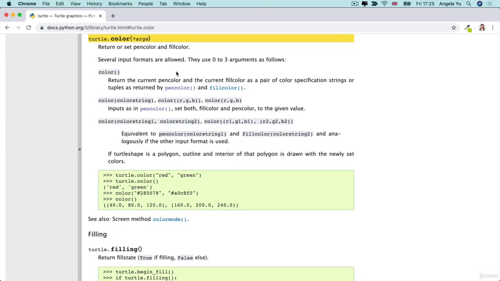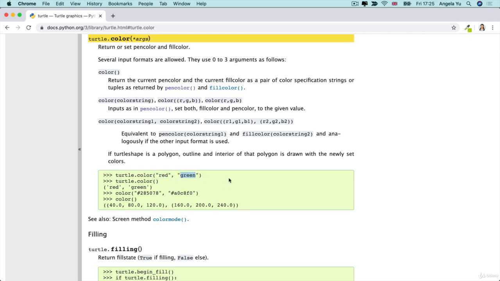Well, if we look at this color method, you can see that you can either use it to set the pen color and fill color, or it will return the pen color and fill color. So when it prints out two colors, the first one is going to be the pen color and the second is going to be the fill color.